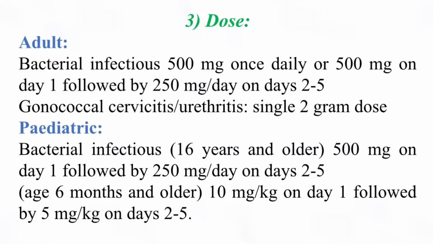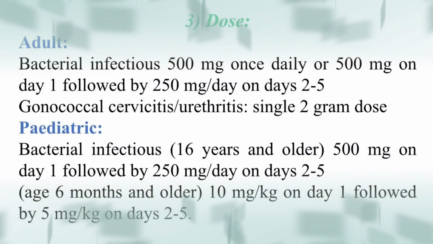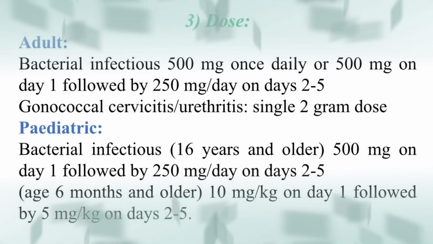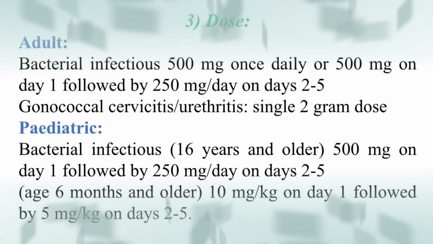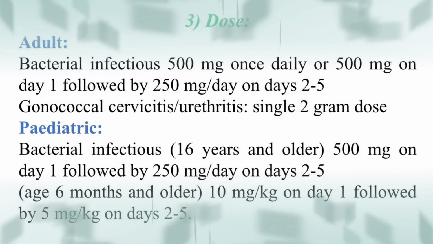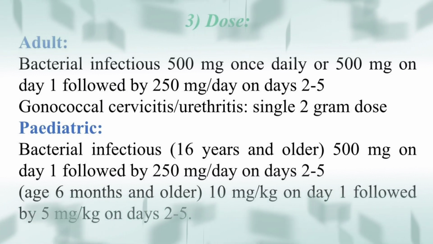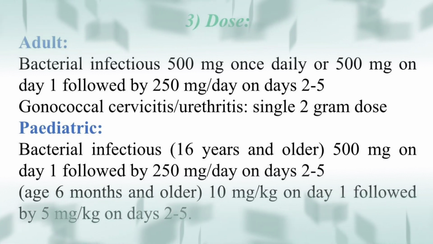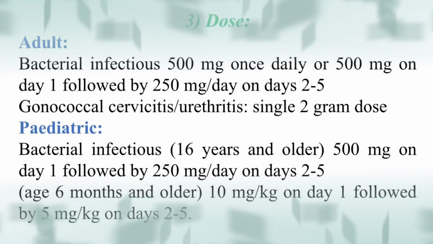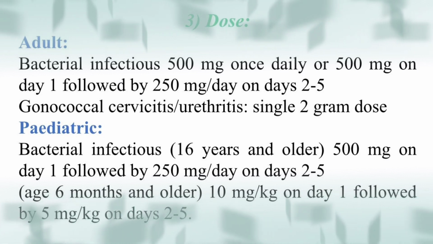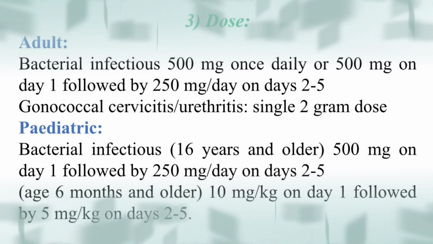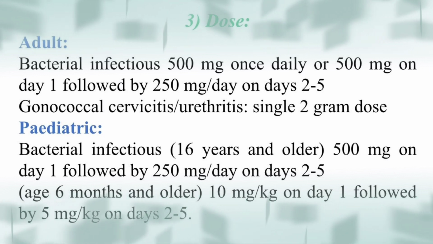uncomplicated. Doses in adult, bacterial infection: 500 mg once daily, or 500 mg on day 1 followed by 250 mg daily on days 2 to 5. Gonococcal urethritis dose: single 2 gram. In pediatric doses, bacterial infection, 16 years and older: 500 mg on day 1 followed by 250 mg daily on days 2 to 5.